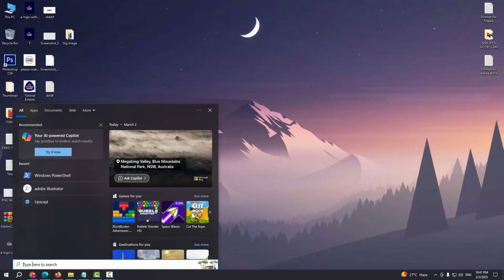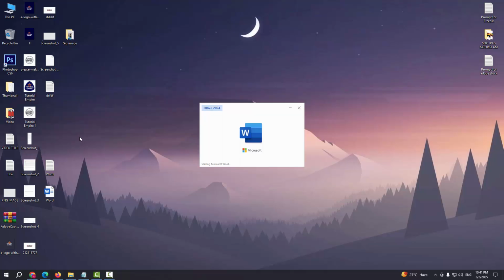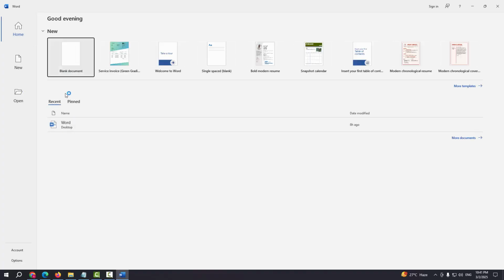Now I am writing Word. Then we can see the Word app here. Now I am clicking this Word app. Wait a moment for it to open. Now we can see we have opened the Word app, application or software.